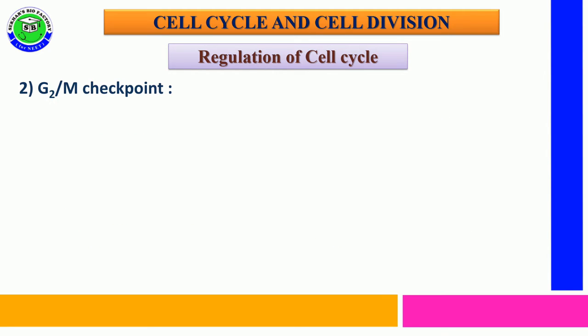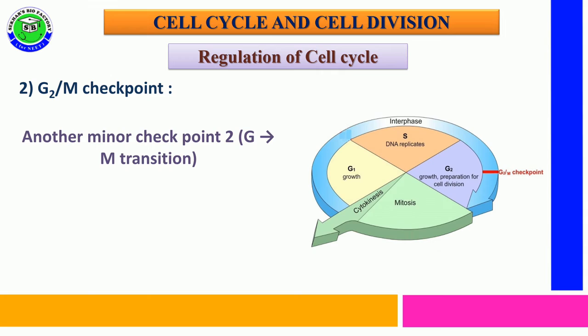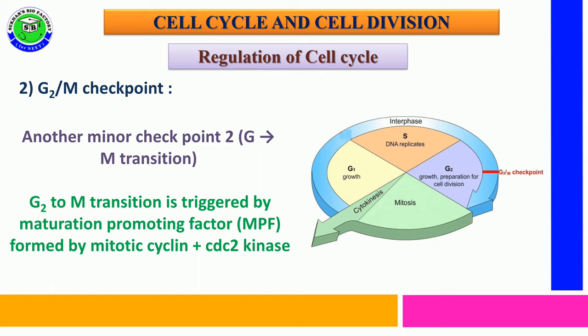The second one is the G2/M checkpoint. This G2/M checkpoint is located between G2 phase and M phase, and it helps the cell to transit from G2 phase to M phase. It is considered a minor checkpoint. The G2 to M transition is triggered by a factor called maturation promoting factor, MPF.